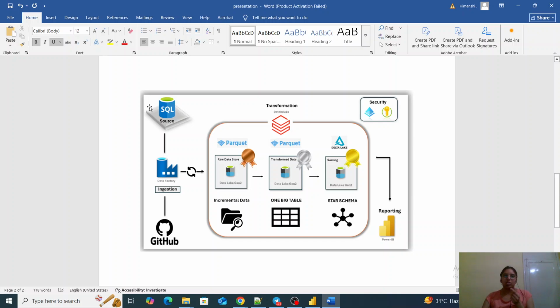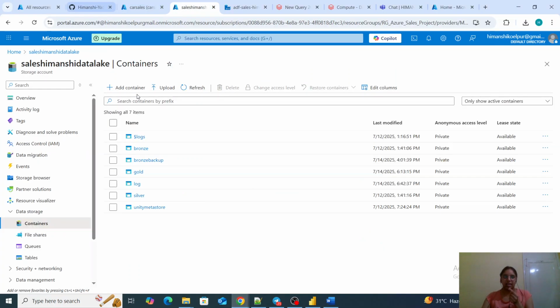So I'm using a SQL database, even though I could have directly ingested it in the bronze layer using Data Factory, because I wanted to have a real world type project, and in real world, mostly at industry level, the data is populated from SQL only. That's why I have connected this GitHub to SQL database, and via SQL database we will be ingesting our data further in bronze layer. So in bronze layer, this is created in Azure Data Lake Storage.